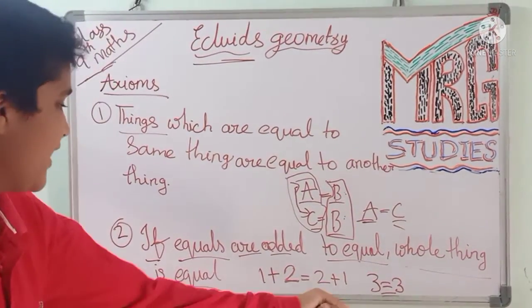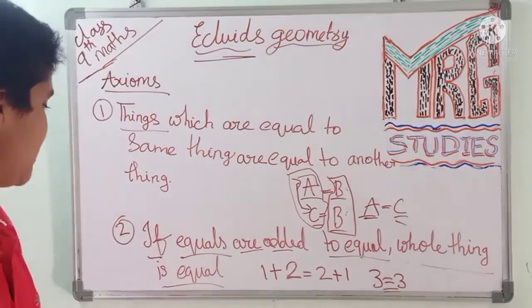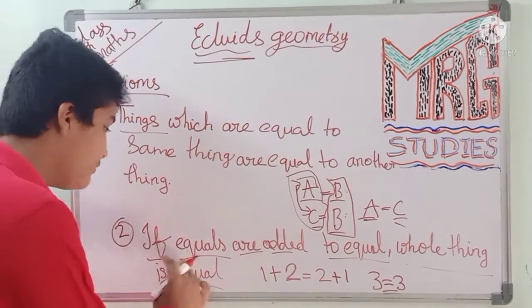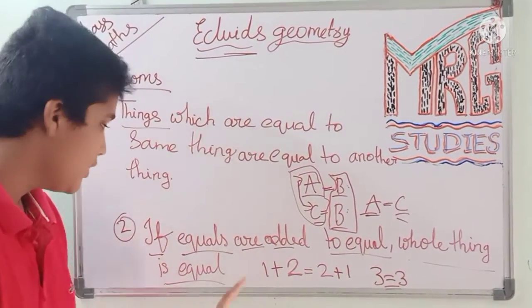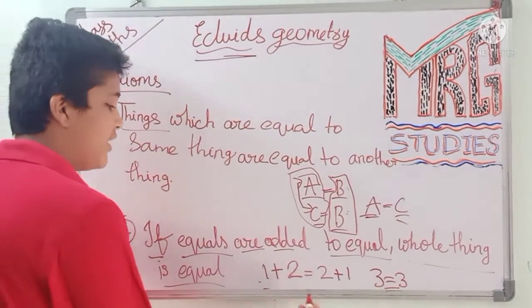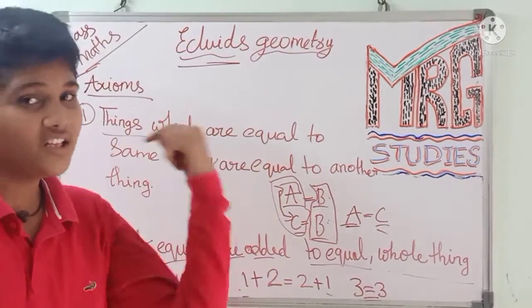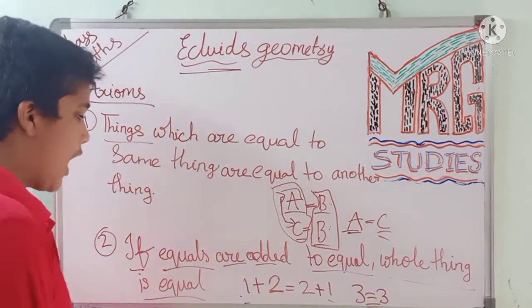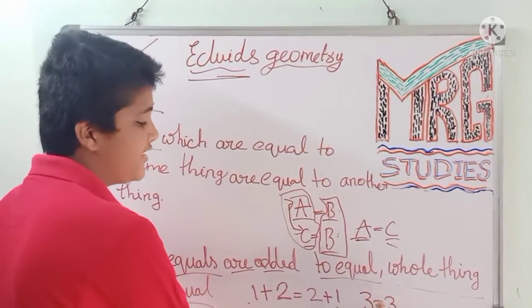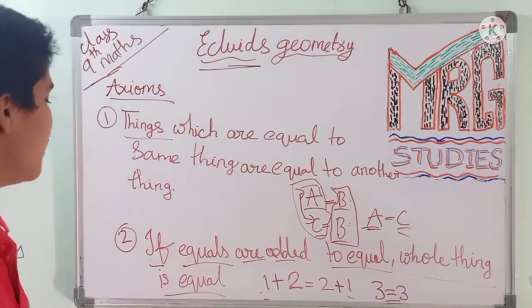We added one number on each side, and after adding we again get equal numbers, 3 and 3. Okay friends, I think you have understood the second point.